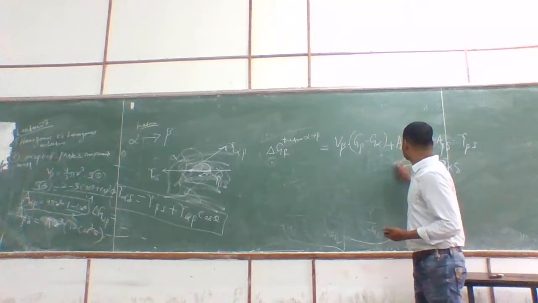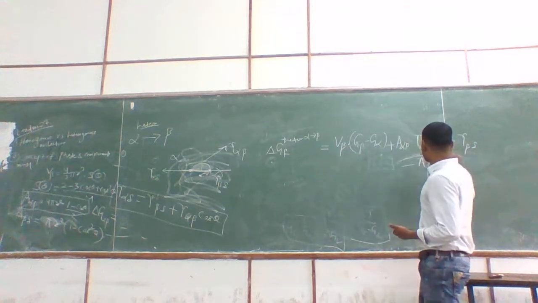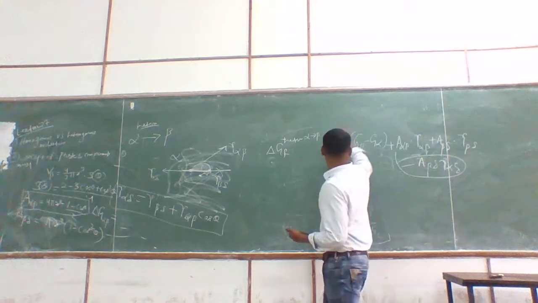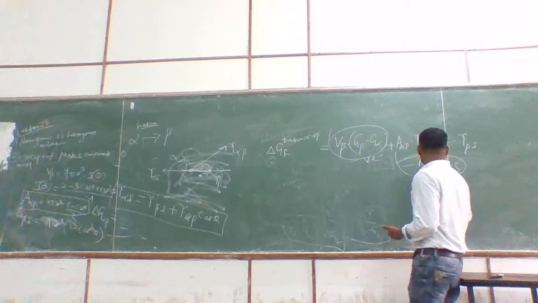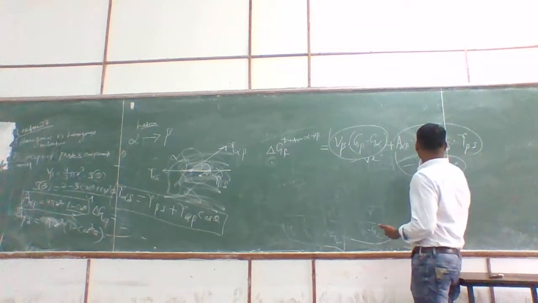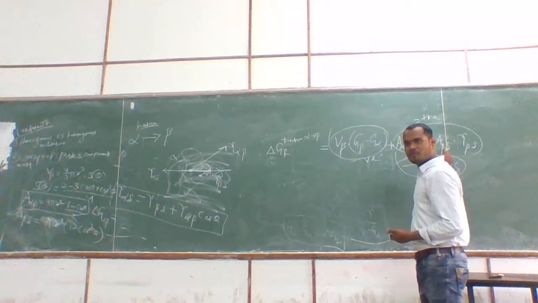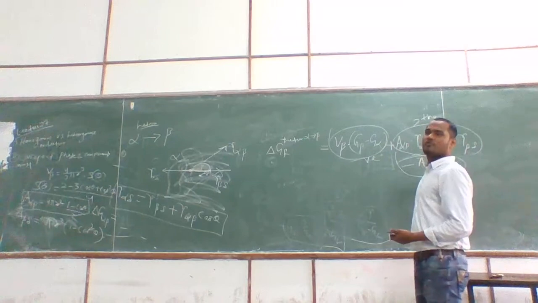So now what are the driving forces here? This is one driving force. This is negative, this is negative, this is negative. But this one is positive. Right. So this is your barrier to nucleation for heterogeneous nucleation. This is the driving force, and this is the driving force.